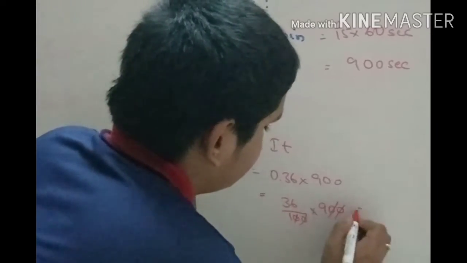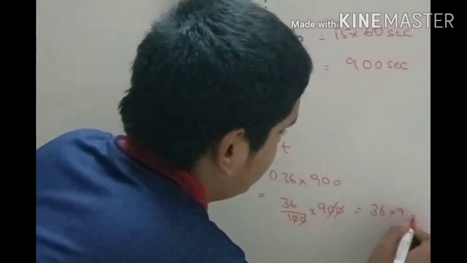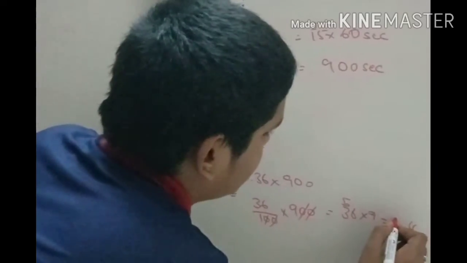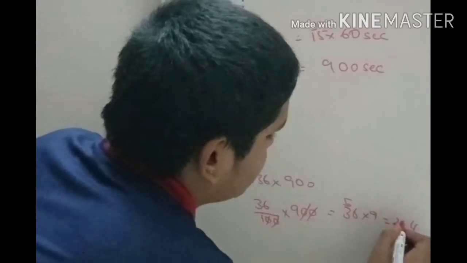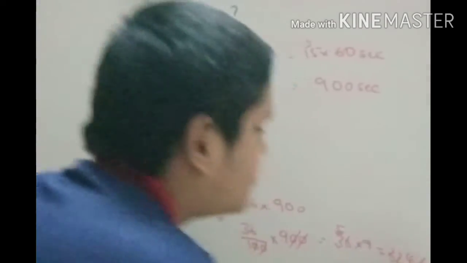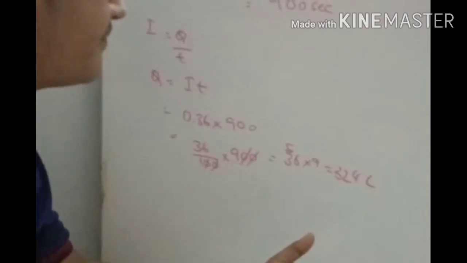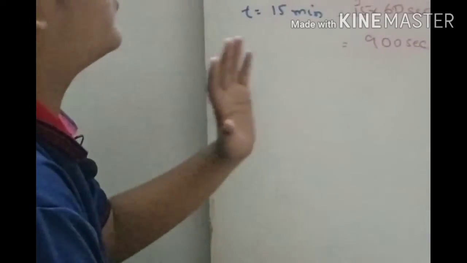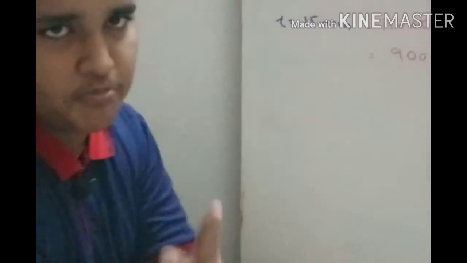The zeros will get cancelled, so 36 into 9 is 324 coulombs. Okay, this is the correct answer. You should not forget to convert the minutes into seconds. That's very important.